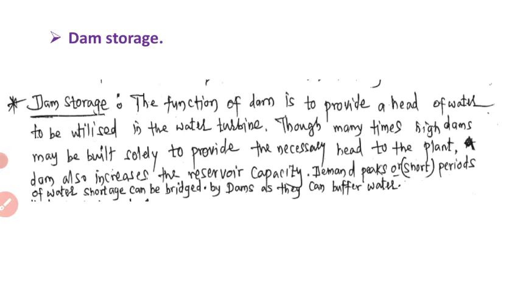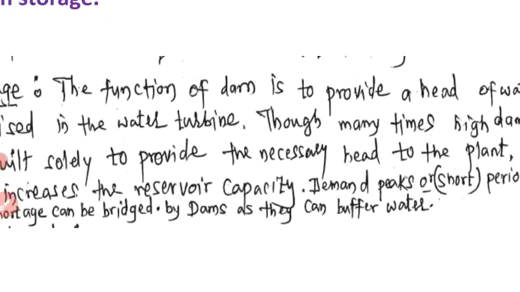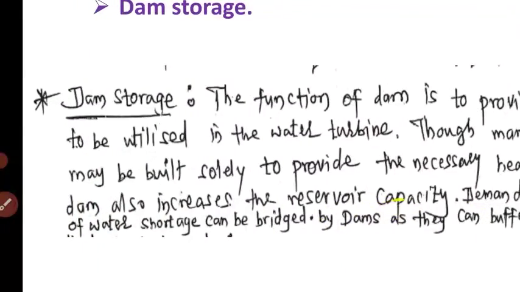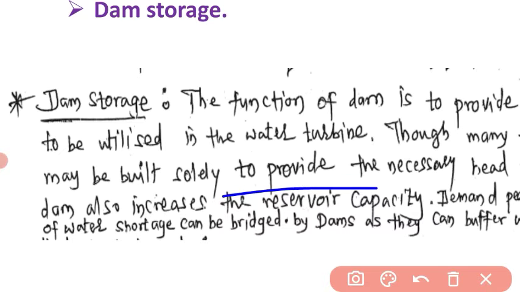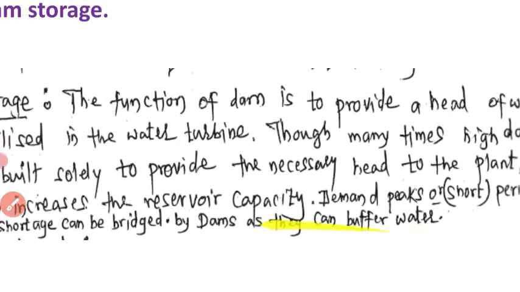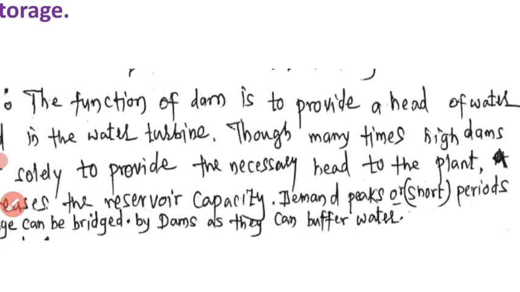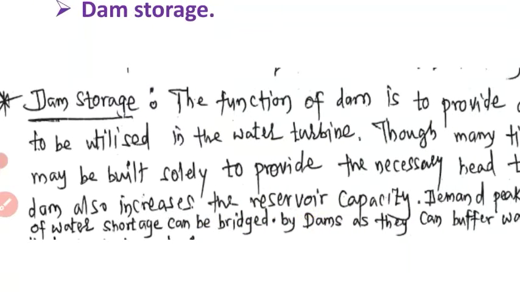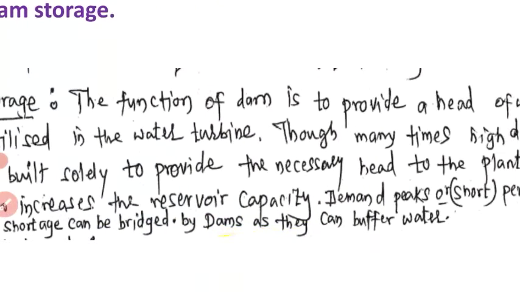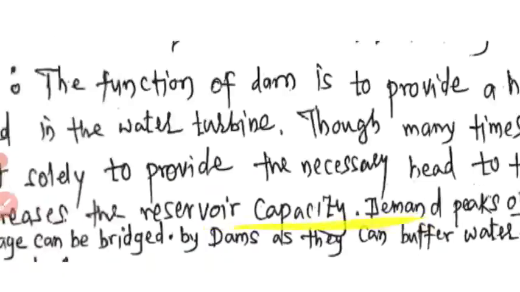Next one is the dam storage. The function of a dam is to provide a head of water to be utilized in water turbines. The water comes from the reservoir through the penstock to the turbines. Many times high dams may be built to provide the necessary head to the plant.